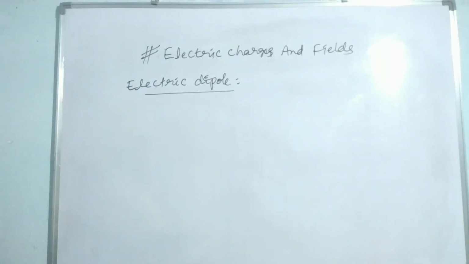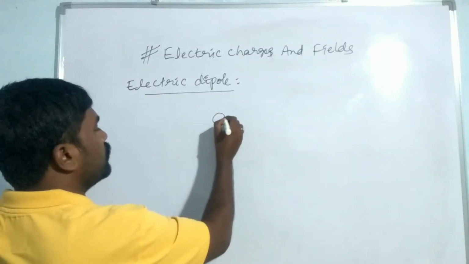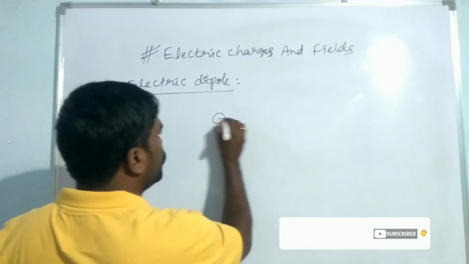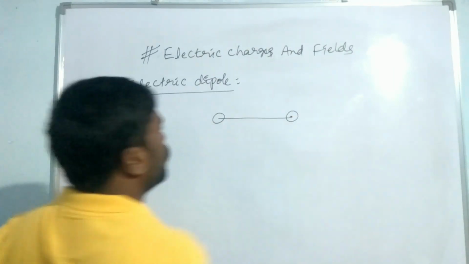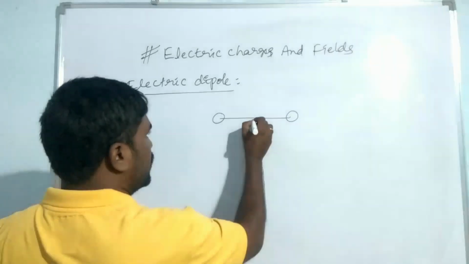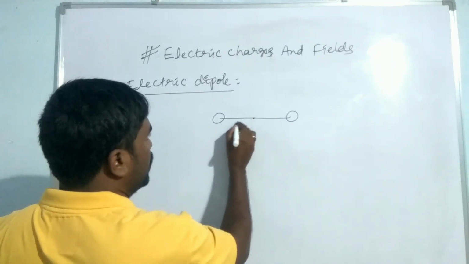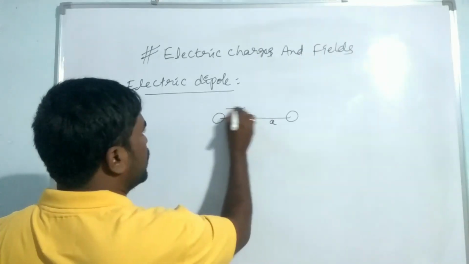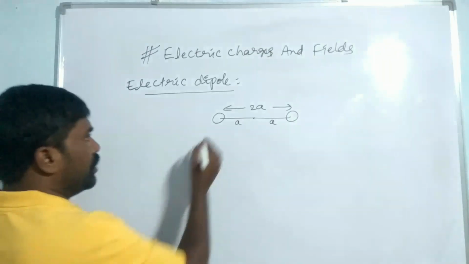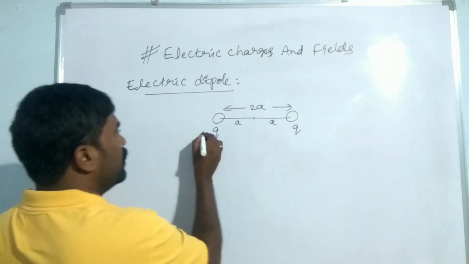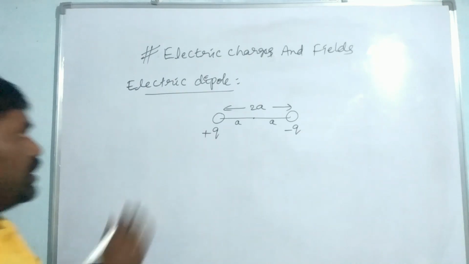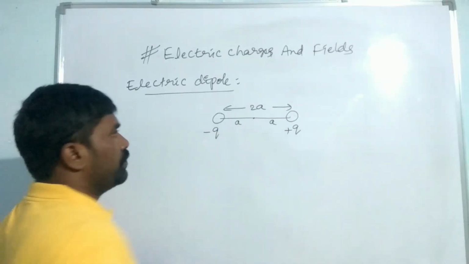An electric dipole is nothing but two equal and opposite charges separated by a small distance. Equal means Q and Q: this is plus Q and this is minus Q.